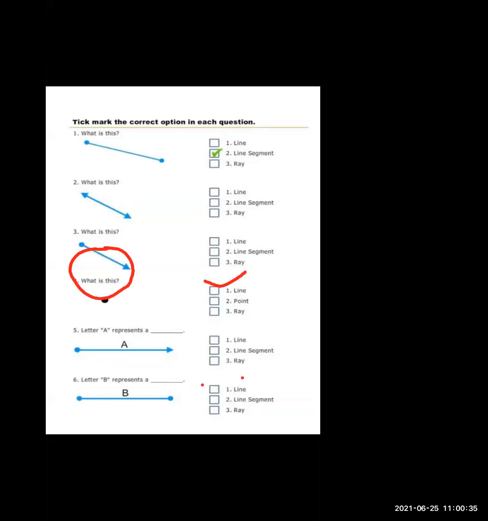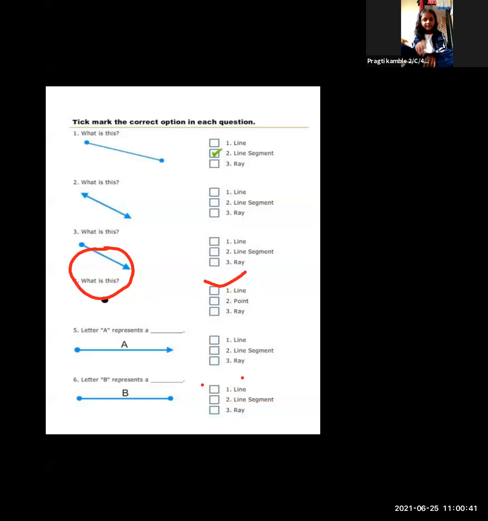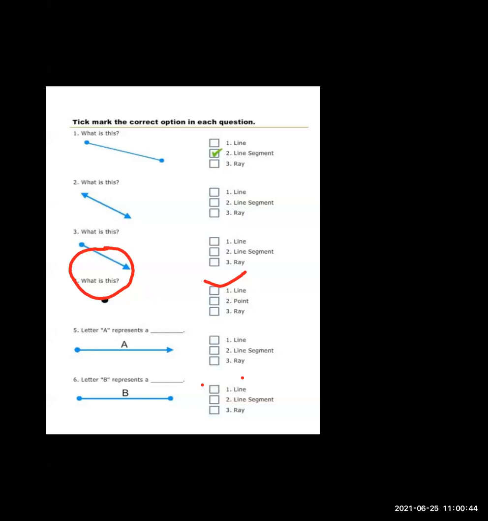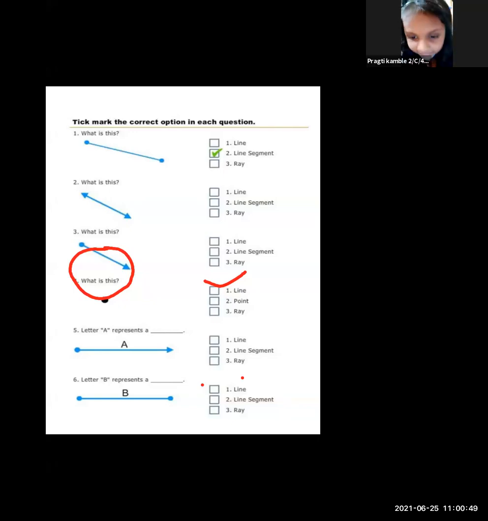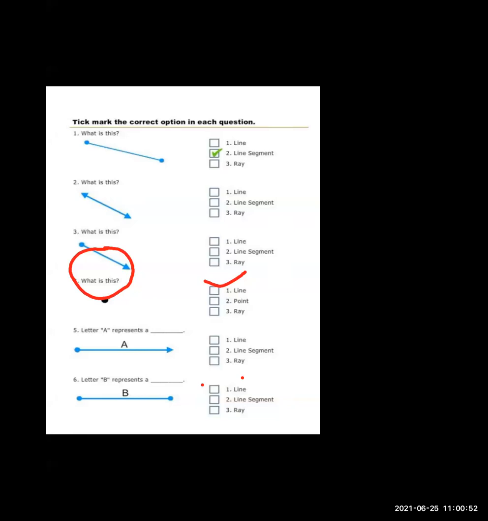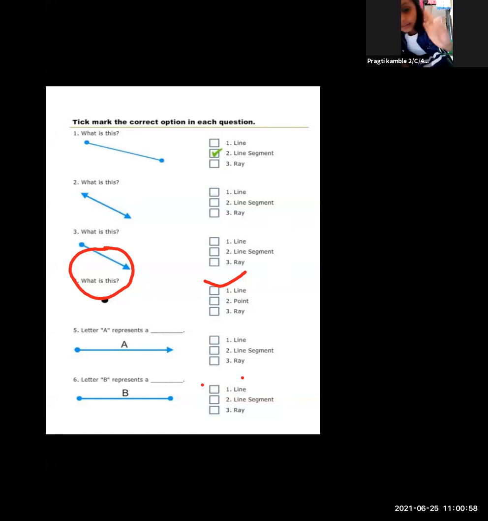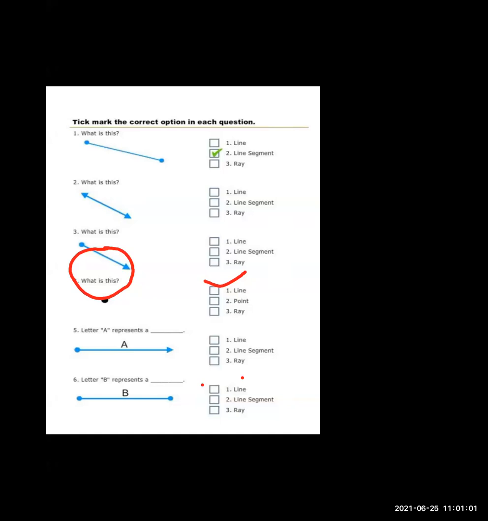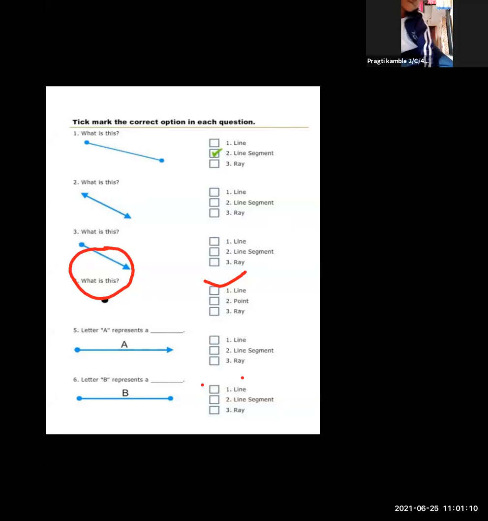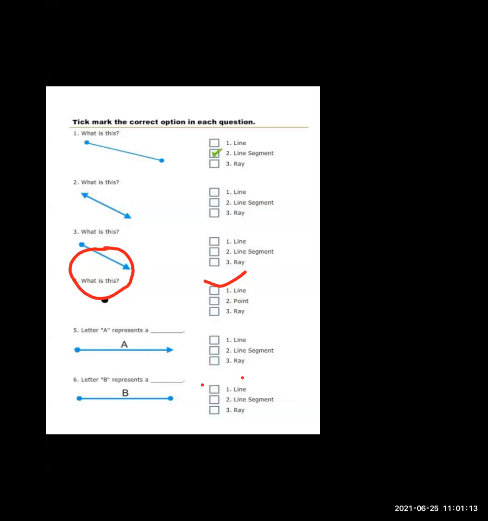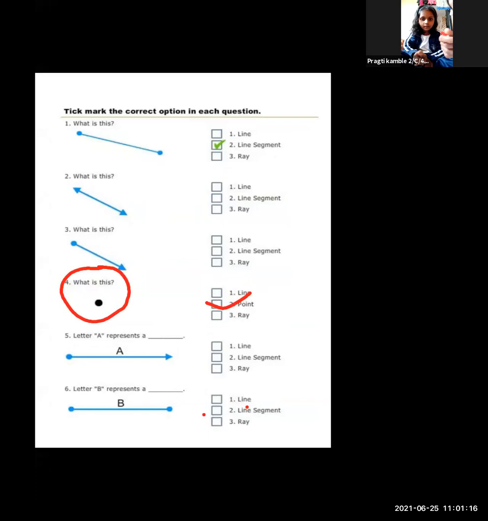Now, next student. Diksha Kadam, I unmute Diksha Kadam. Pragati, now mute yourself, beta. Diksha, the fifth one you have to identify. The letter A represents what? Is it a line segment or ray? Ray. Yes. What is the spelling of ray? R-A-Y. Very good.